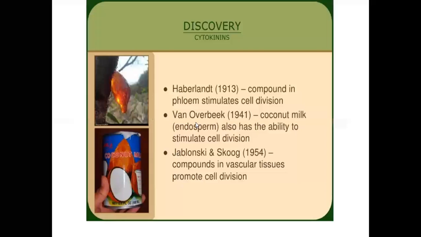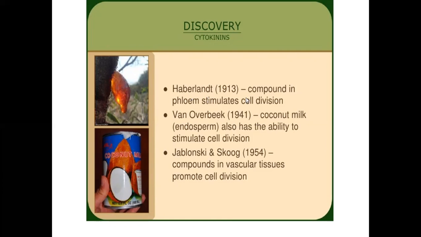The cytokinins were discovered by the scientists Haberlandt, Van Overbeek, and Miller and Skoog, from different sources. Haberlandt identified a compound in phloem that stimulates cell division, called cytokinesis. Van Overbeek found that coconut milk also has the ability to stimulate cell division, so they also called it cytokinin. Miller and Skoog found a compound in vascular tissues that promotes cell division.